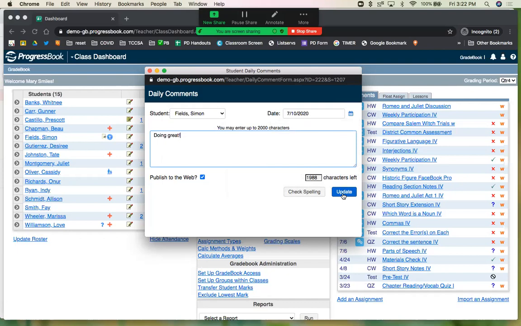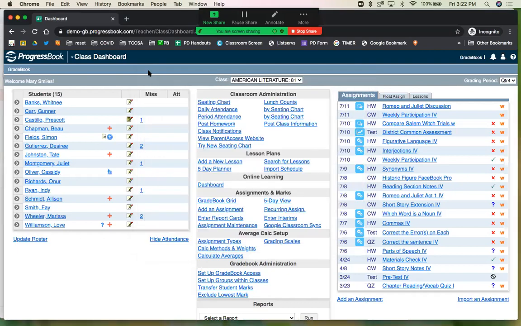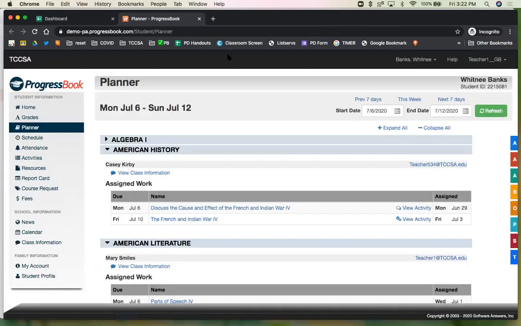Now, where would a student and their parents or guardians see this? Once you're in a class, your main area for the center of your screen, and classroom and administration, that displays a link here, View Parent Access Website. So that pops up in another little window there, and you're able to go ahead and view things as the students and the parents would view them.